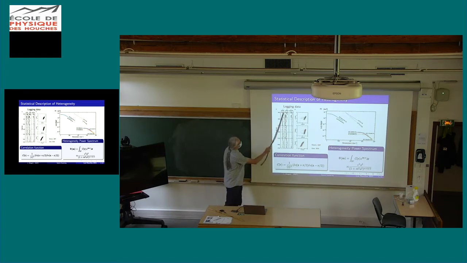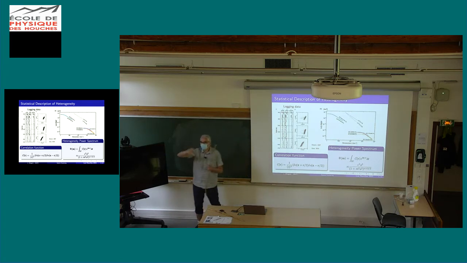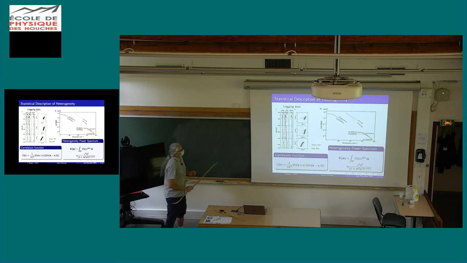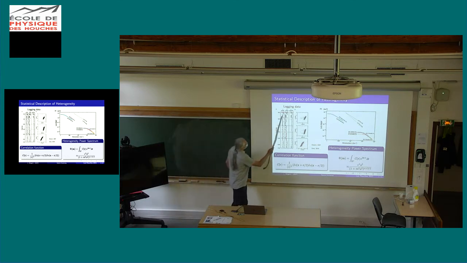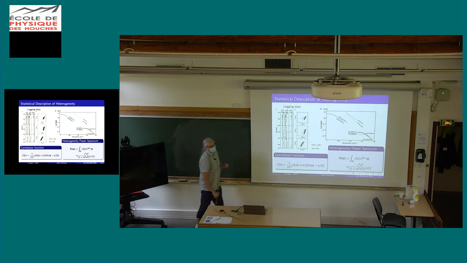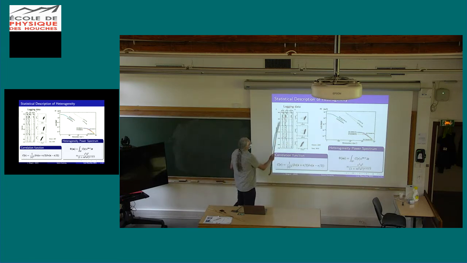You see that there are discontinuities. Of course, you have rocks of different nature. But inside each layer, you see these fluctuations. So this is what I am talking about. Of course, layers are important, but you have all these small-scale fluctuations that you see in the data.